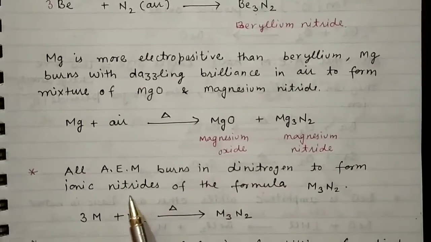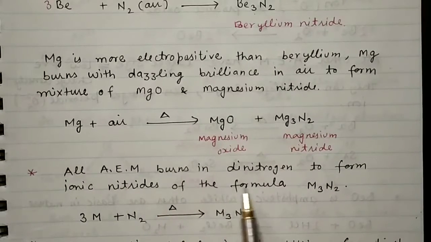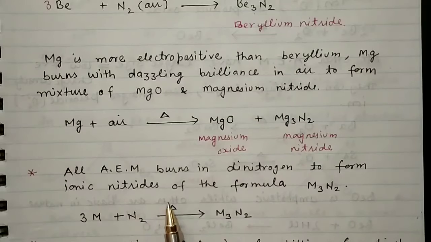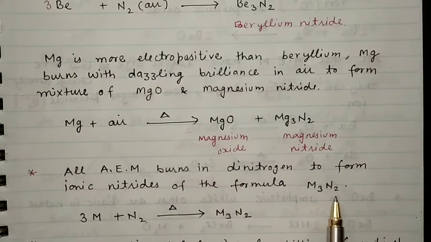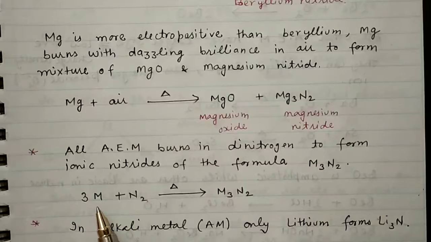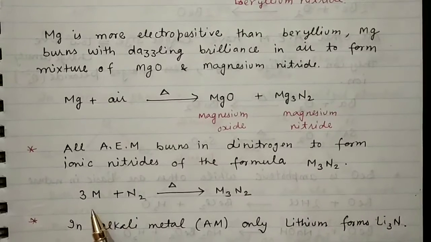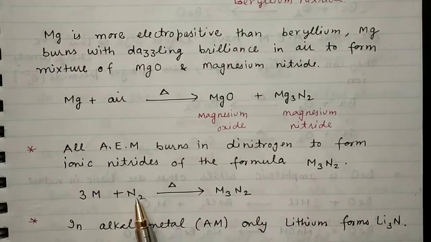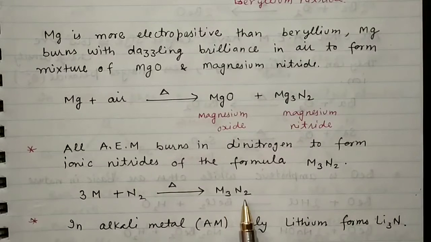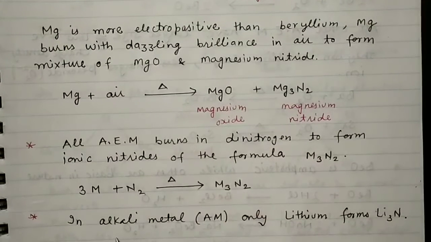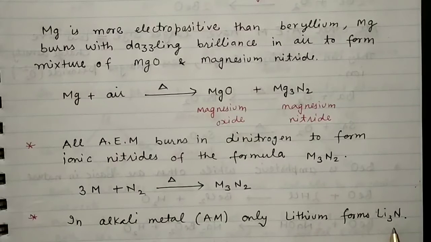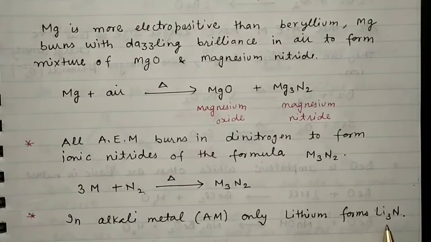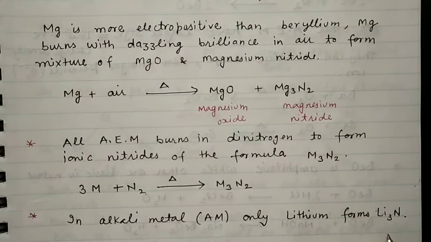All alkaline earth metals burn in dinitrogen to form ionic nitrides of the formula M3N2. Here M stands for any alkaline earth metal, which combines with the nitrogen. But in the case of alkali metals, only one element forms a nitride because of the smaller size of the nitride ion and the smaller size of lithium. Only lithium can form lithium nitride.